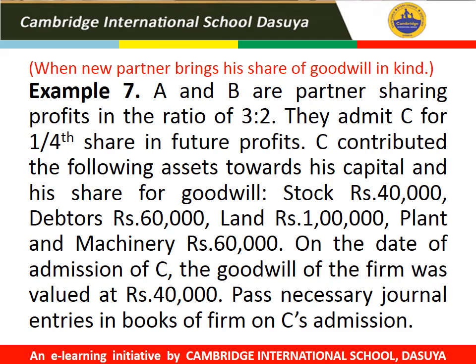The next case is when the new partner brings his share of goodwill in kind. For example, A and B are partners sharing profits in the ratio of 3:2. They admit C for 1/4 share in future profits. C contributed the following assets towards his capital and his share of goodwill, which includes stock worth rupees 40,000, debtors 60,000, land 1 lakh, plant and machinery rupees 60,000. On the date of admission of C, the goodwill of the firm was valued at rupees 40,000. Journalize.